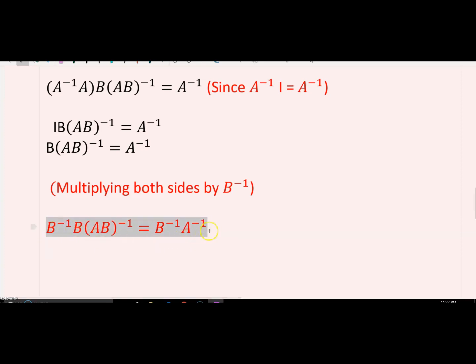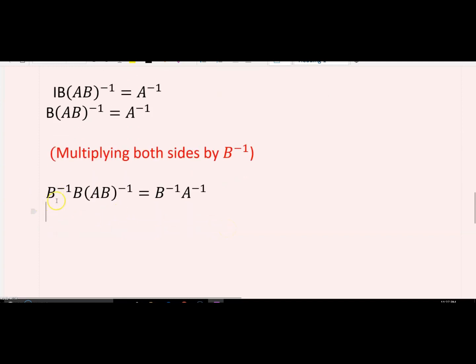All right, after multiplying both sides with B inverse, now as you can see, B inverse B will be equal to identity, right? And (AB) inverse as it is, this one, is equal to B inverse A inverse, the right hand side remaining as it is.